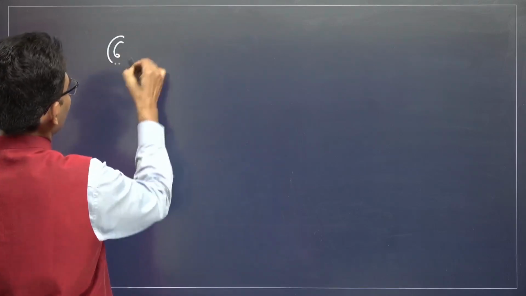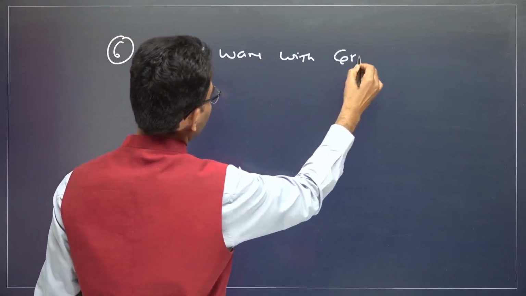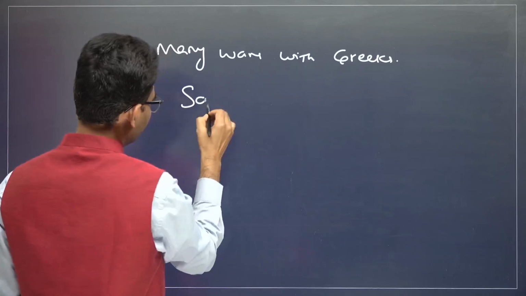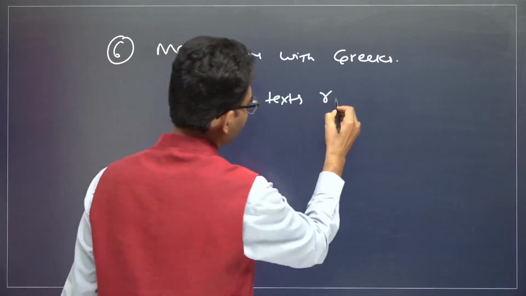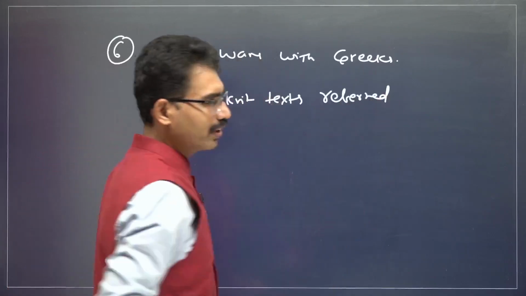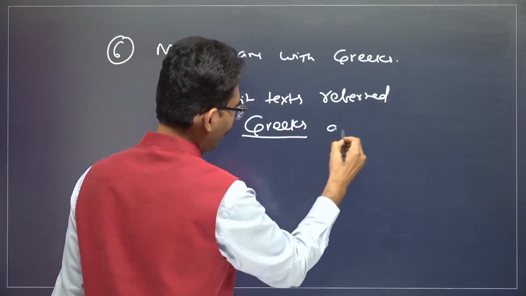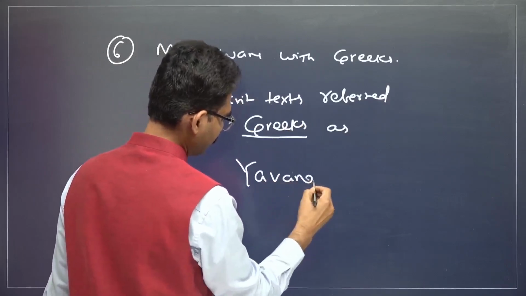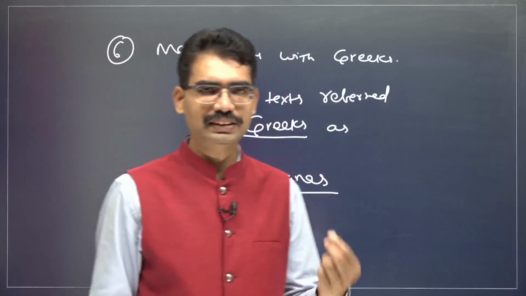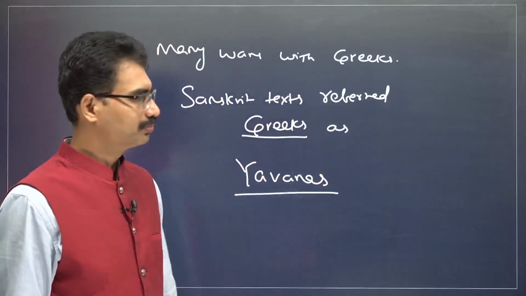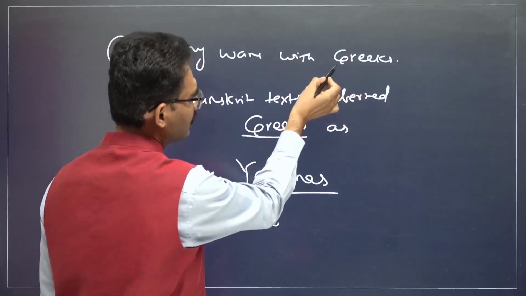Sixth one, many wars with Greeks. Sanskrit text referred to Greeks. This is another prelims question. Referred Greeks as Yavanas. So what is the name referred to Greeks in Sanskrit text? Yavanas. Another prelims question. Later, in the context of Pushyamitra Shunga, this term is used for Greeks.